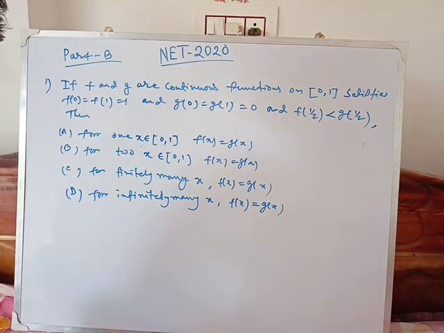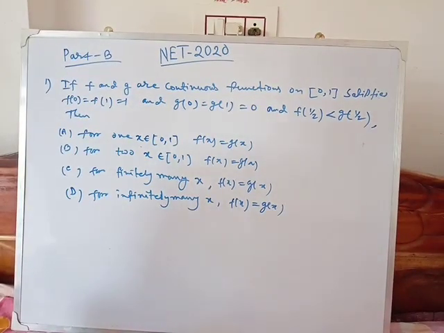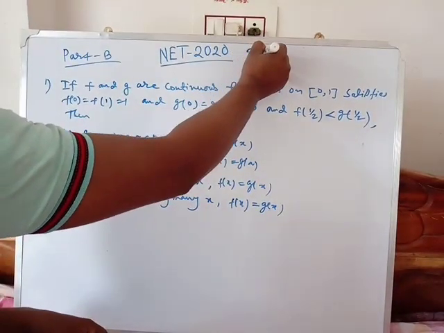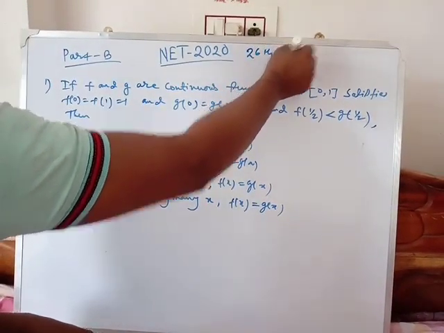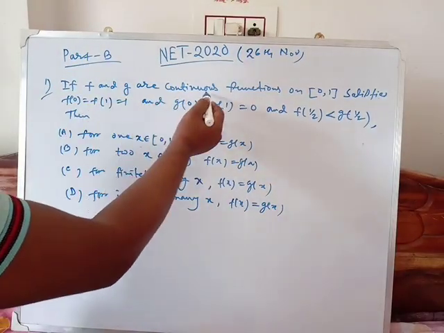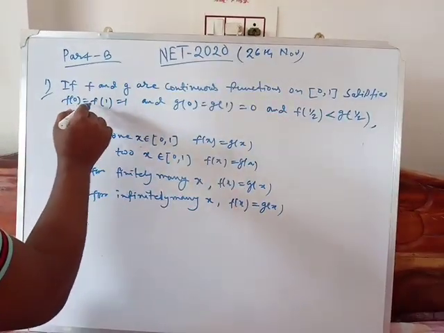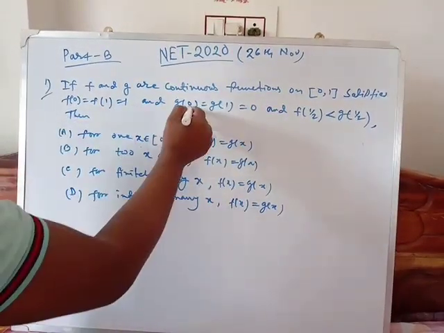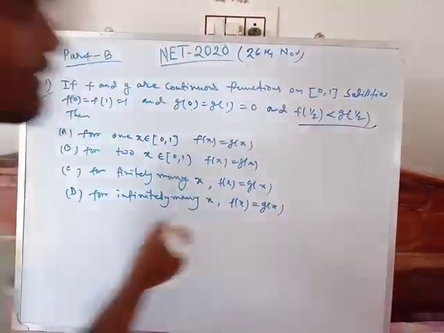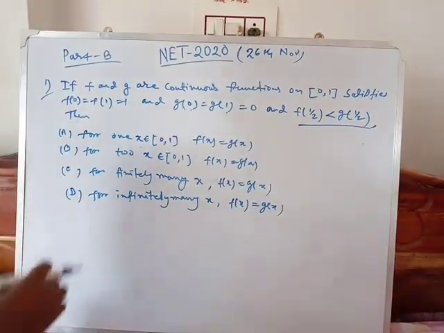So we will discuss two questions from real analysis, one from part B and another from part C from NET 2020, which was held on 26th November. First question: if f and g are continuous functions on [0,1] satisfying f(0) = f(1) = 1 and g(0) = g(1) = 0, and satisfying the condition f(1/2) < g(1/2), then four conditions are given.